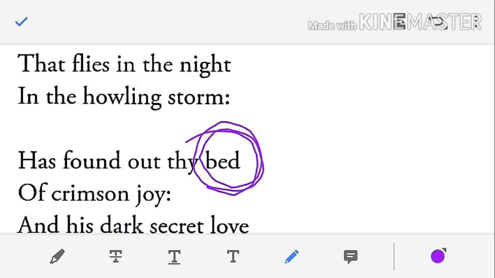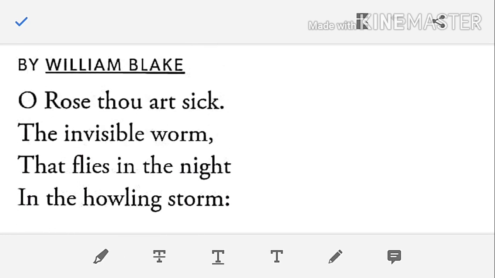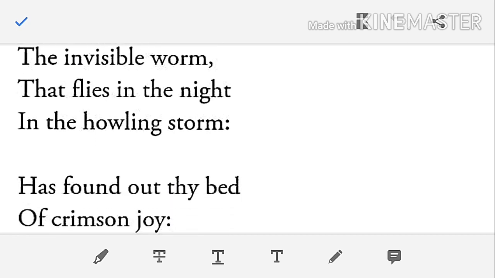Before, I mentioned that bed was the platform of sexuality, and if the rose is accepted here as a pure woman, then behind the rose there is a pure woman who has been molested by people with black will.